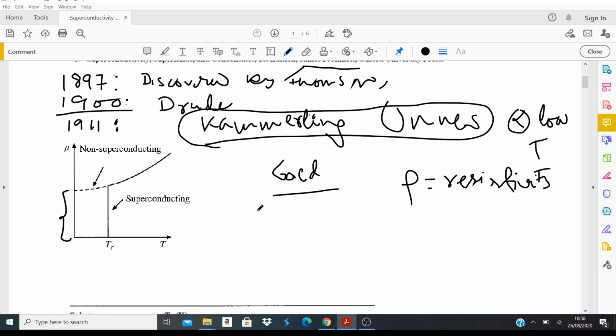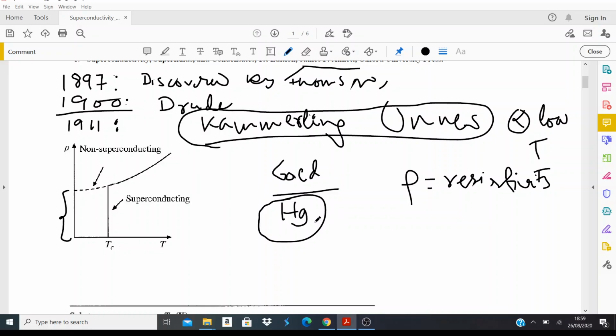And then for gold, he measured behavior like this: the resistivity was going down and then it looked like it was flattening out at low temperature. But then, as I have mentioned, he was trying different materials, right? So the next material he took was mercury, and then a dramatic